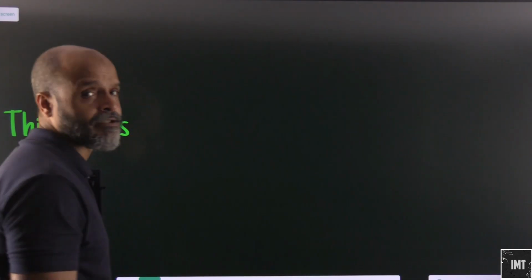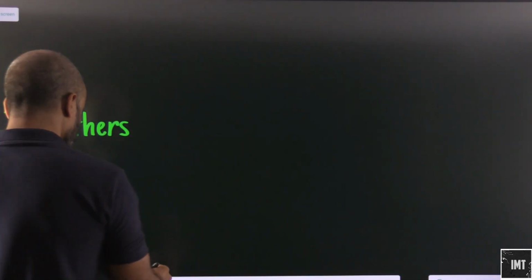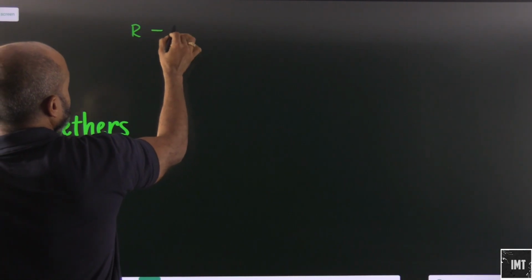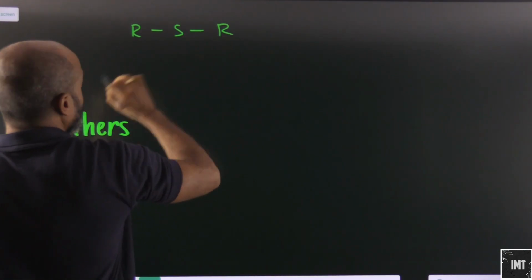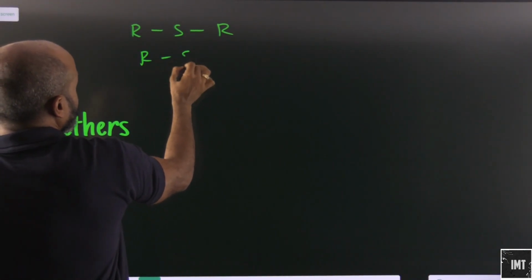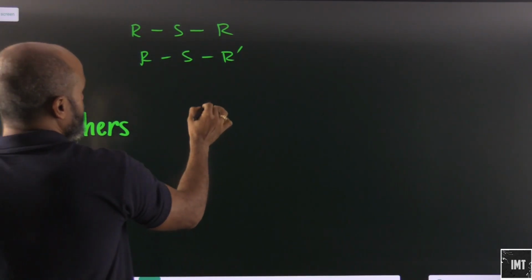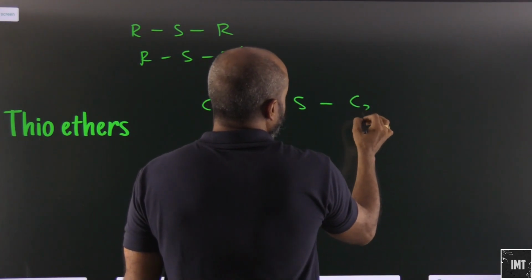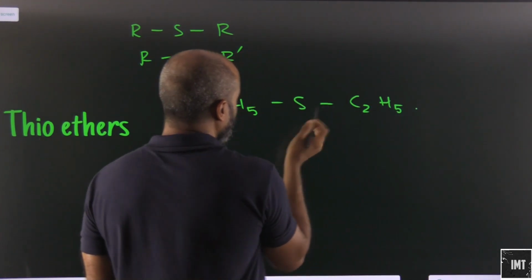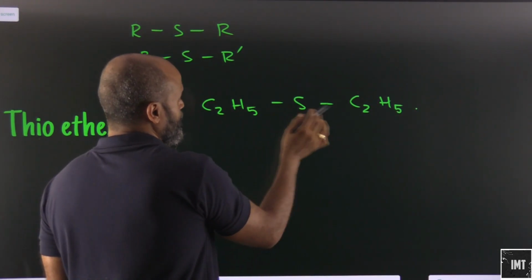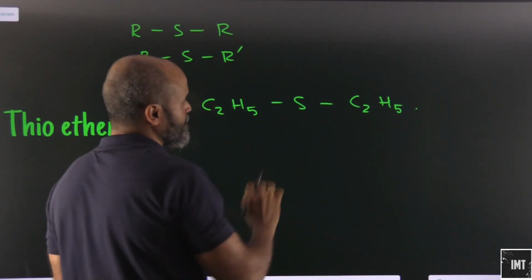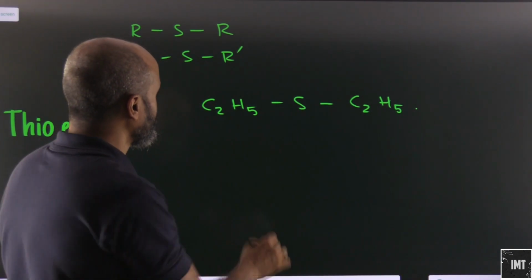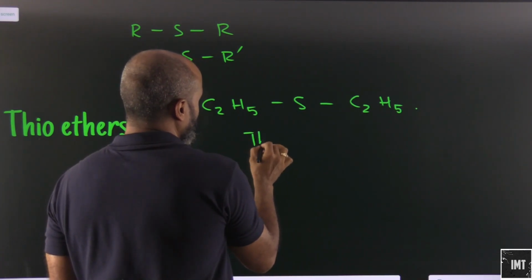Okay, let's say thioethers. Again, the same thing. This is what a thioether would look like: R, S, R dash. So let's say we start with C2H5 S C2H5. Thioether is basically a sulfur group in between, so this will be thio.